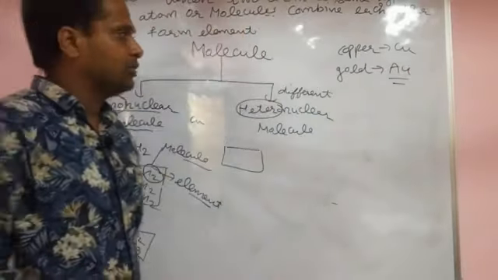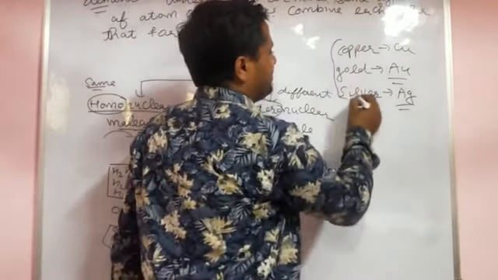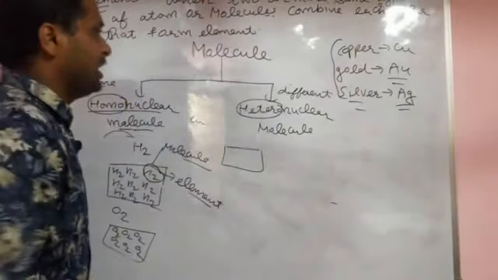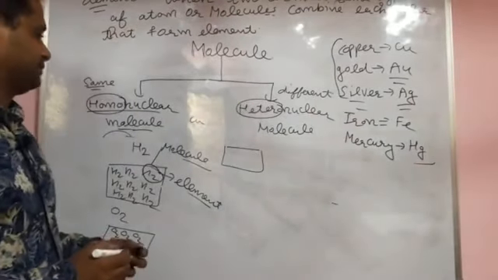Silver, and mother says to the father, Ag, give me silver. Mainly these three you have to write. And one more, that is iron. That symbol is Fe. Mercury, that symbol is Hg.